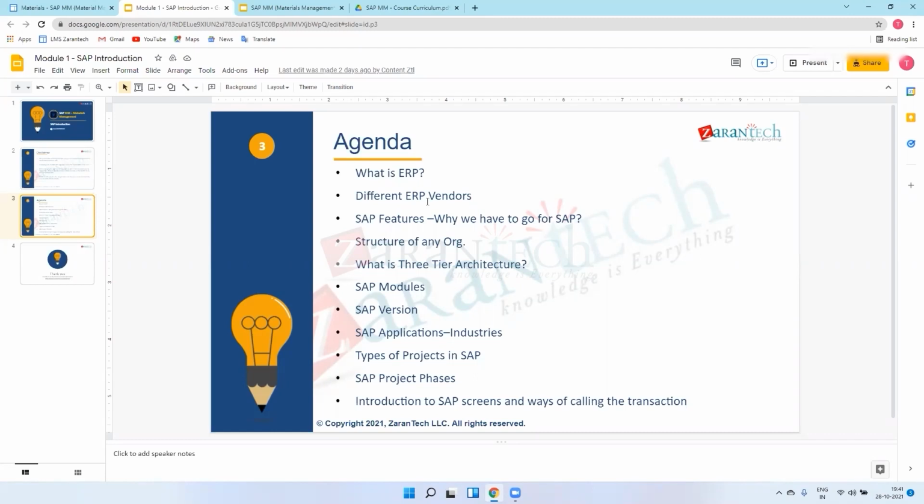Next, the different SAP vendors, meaning ERP vendors. SAP is one of the ERP vendors. I'll basically explain two or three vendors, for example Microsoft, then Oracle, then our SAP. We'll focus on SAP only; Microsoft and Oracle are just for your information. Microsoft is a leader in the software market for deploying software. There is also one Dynamics product, which is implemented by Microsoft.